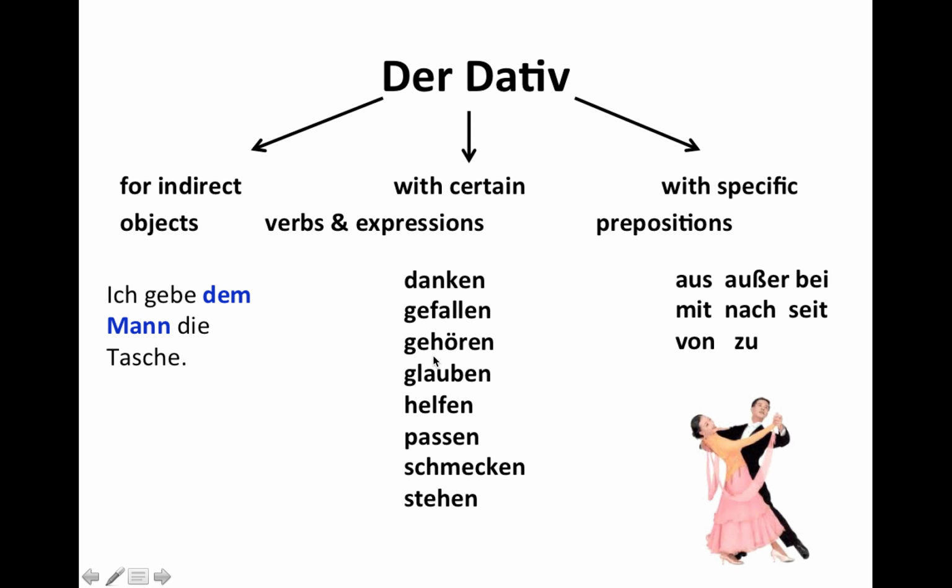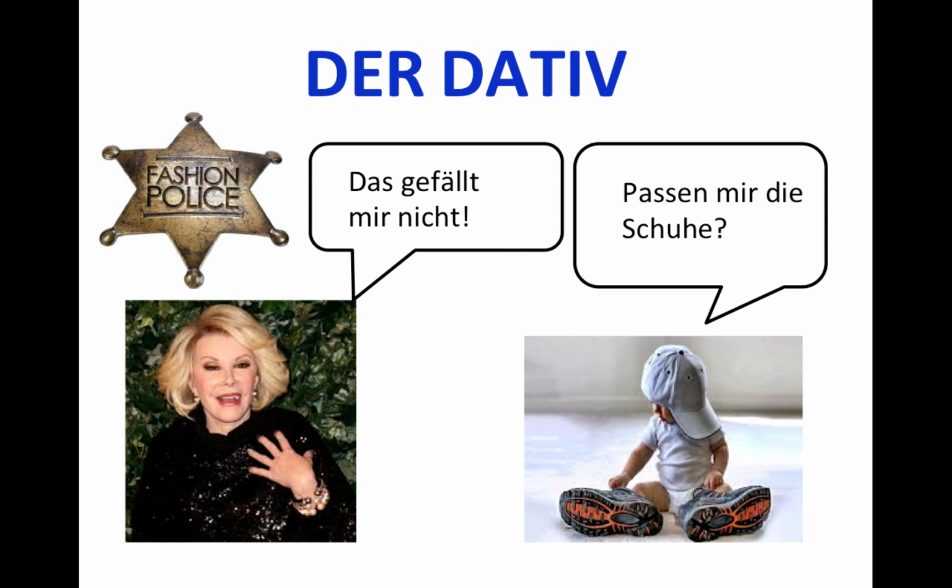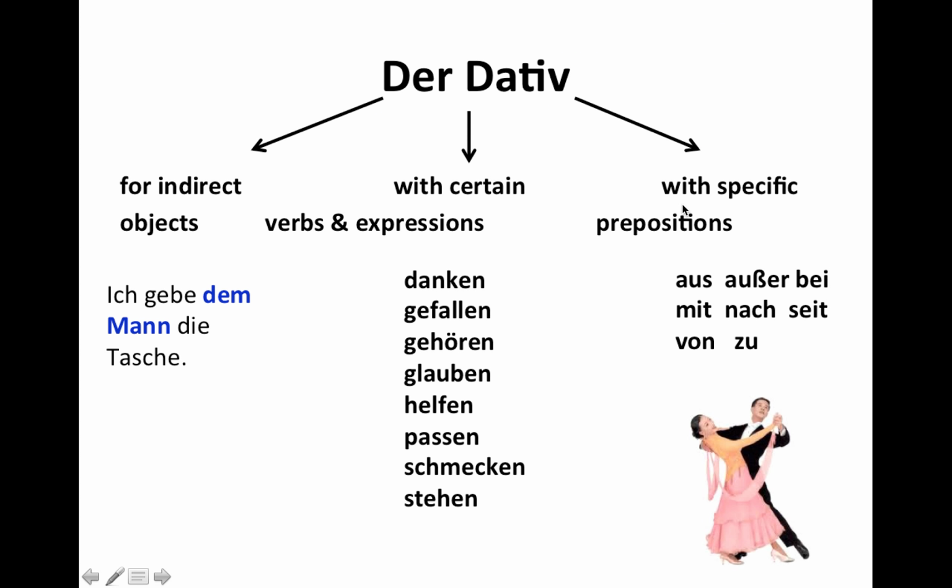Gehören, to belong to. In English we need again the to. This belongs to me. In German you don't need it. Das gehört mir. We don't need the zu. So that's super easy actually in German. Glauben, to believe. Ich glaube dir. I believe you. Helfen, to help. I help you. Passen, we had that in this example right here. Fit. Do the shoes fit me? So something fits someone, right?